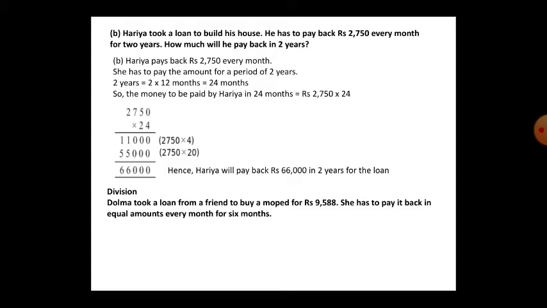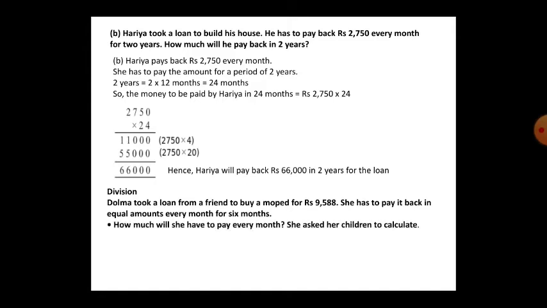Dolama took a loan from a friend to buy a mop for rupees 9588. She has to pay it back in equal amounts every month for 6 months. See, she took a loan. How much loan did she take? 9588. She has to pay back the amount within 6 months. So how much will she have to pay every month?